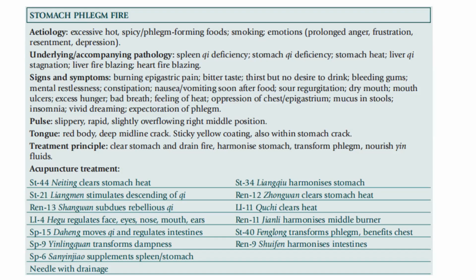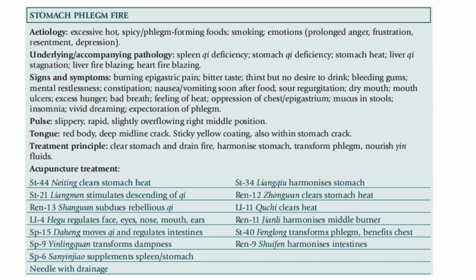The treatment principle: clear stomach and drain fire, harmonize stomach, transform phlegm, nourish yin fluids. So for the acupuncture treatment, stomach 44 to clear stomach heat, stomach 21 to stimulate the descending of qi, Ren 13 to subdue rebellious qi, LI 4 to regulate face, eyes, nose, mouth, and ears.